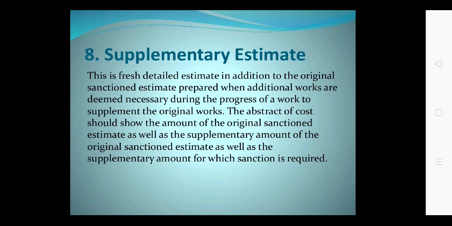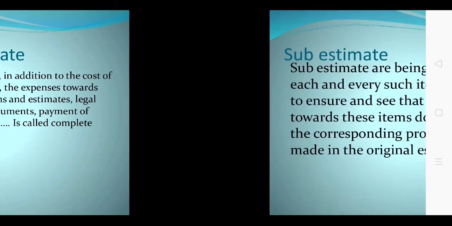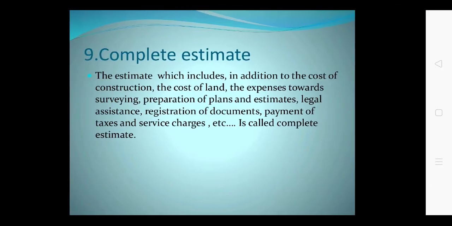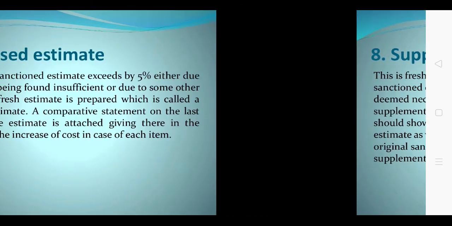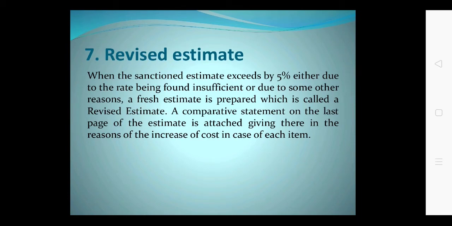Already the estimate is there for the original length of the pipeline, and some length is extended, then that additional length is added by adding the supplementary estimate. So the first detail estimate is the revised estimate, the second is the supplementary estimate, then the third type is revised and supplementary, the combined revised and supplementary.